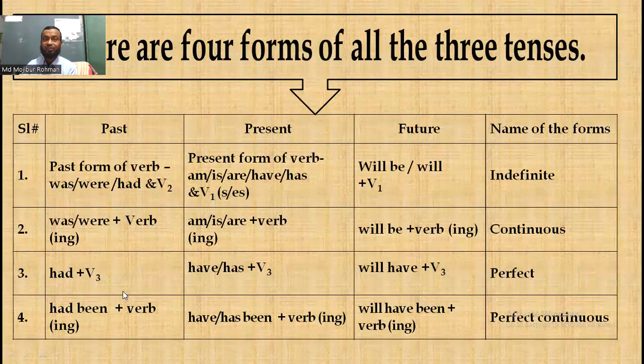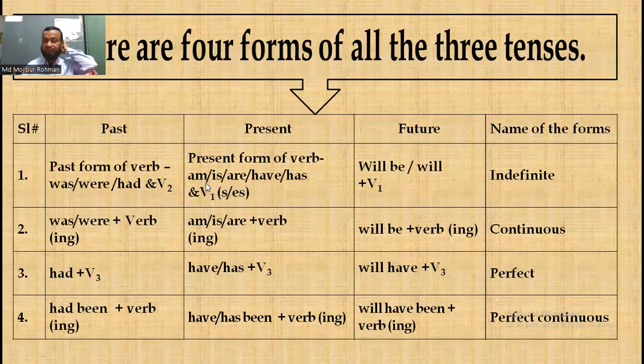My dear students, follow. We have to use was or were plus verb with ing. Before was or were we absolutely have to use a subject. That means the structure will be subject plus was or were plus verb with ing. It's past continuous tense.